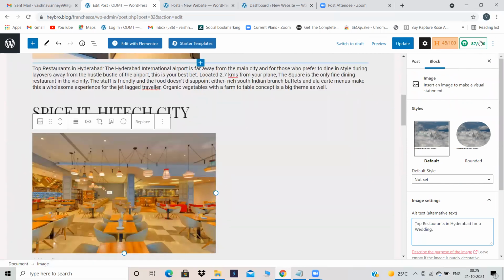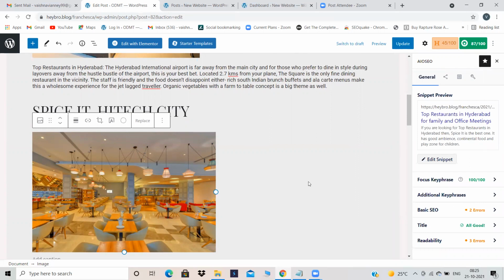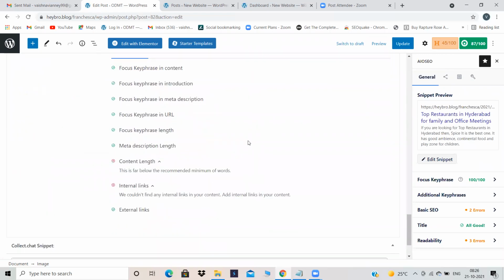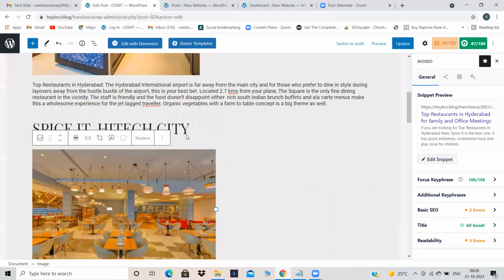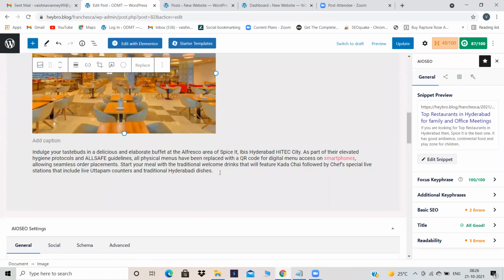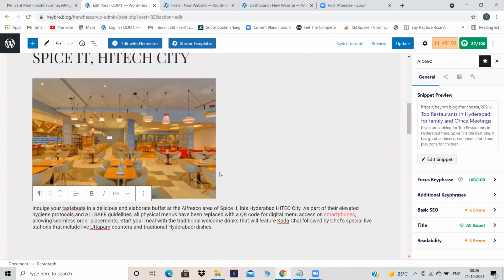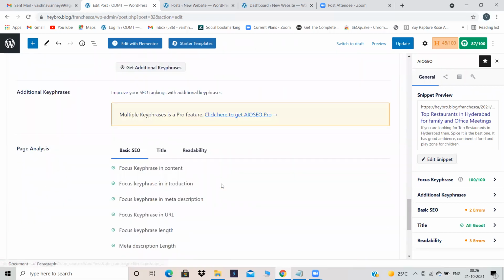Now let's focus on increasing our all-in-one SEO score. Basic SEO is telling me 2 errors. Okay, our focus key phrase, we have done everything, right? Let's see our page analysis. That means focus key phrase in content is good. Focus key phrase in introduction, meta description, URL, focus key phrase length, meta description length, everything is good. Our content length is not good, because obviously we have not written big content, right? So we have to write some content over here. Okay, we'll go to content later.